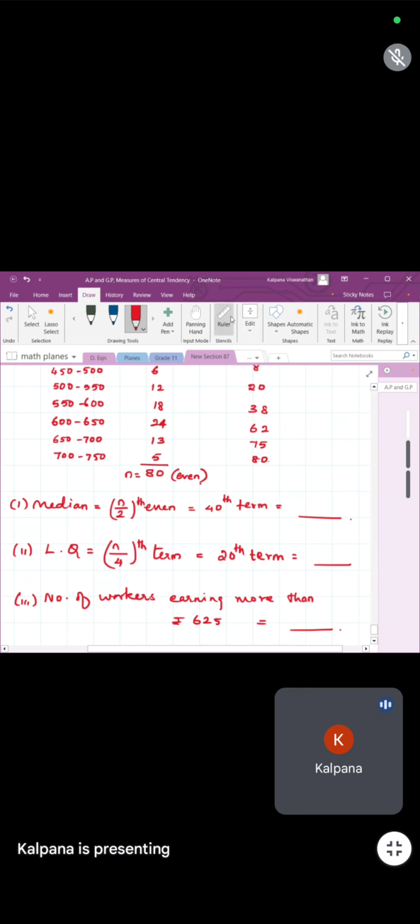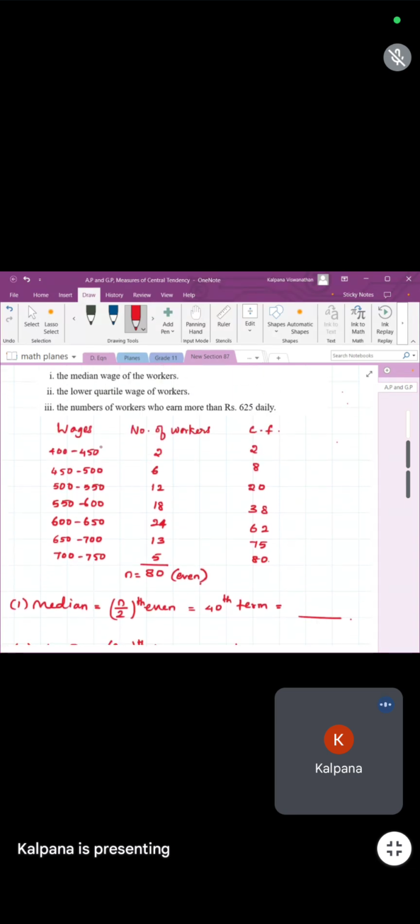Okay, the next step is the graph. So for plotting, which numbers you will take? The upper limit and the cumulative frequency. So 450 and 2, 508. So these will be your coordinates.